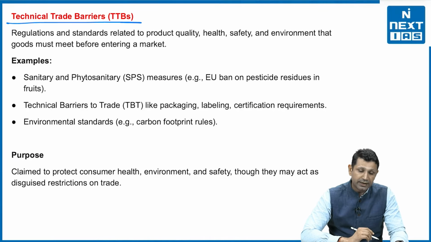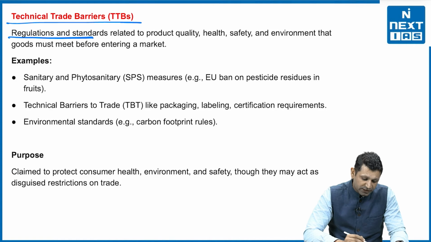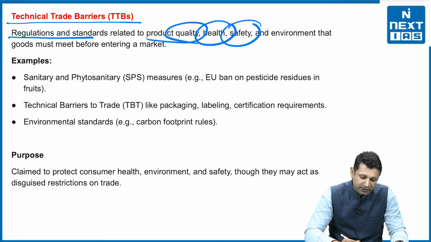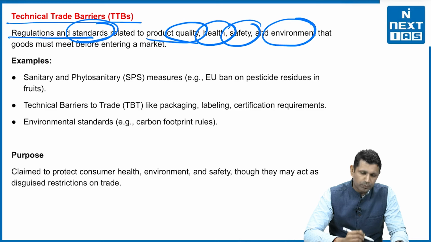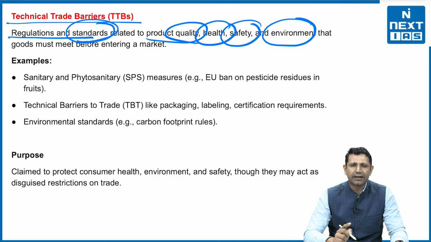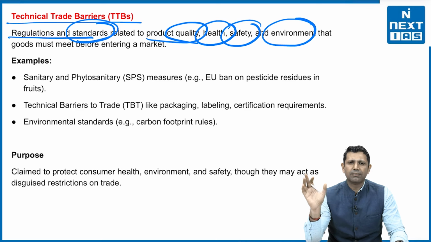Now, technical trade barriers क्या होंगे? What are the technical trade barriers? They include regulations and standards related to product quality, health, safety and environment. So basically it is related to the standards that you are putting. These are known as technical barriers. For example, it is said that plastic products less than 5 nanometers will not be allowed in the country. So that is a technical barrier.